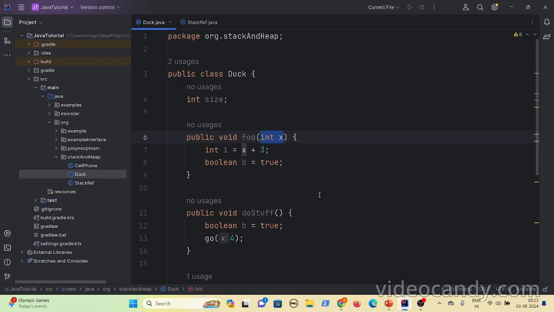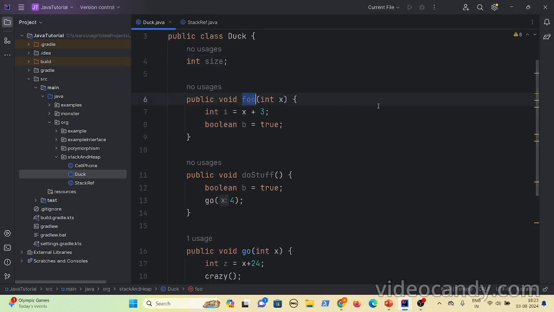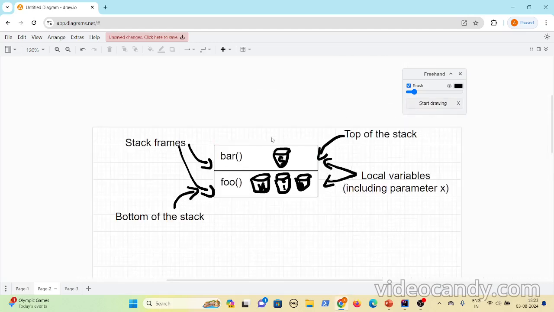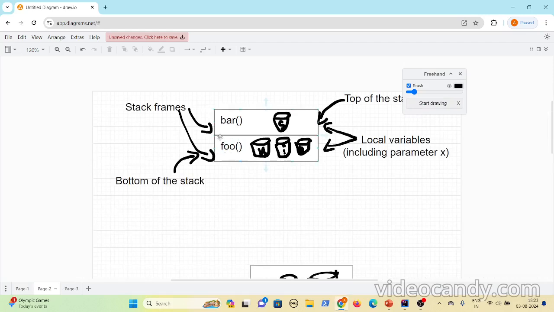Let's consider that from main you are invoking this foo. A stack frame is allocated for each and every method. If you look here, this is the stack frame. It will have the memory for the method, and it will also store the local variables.